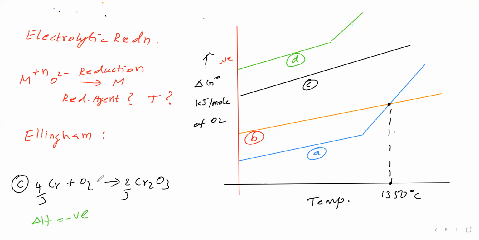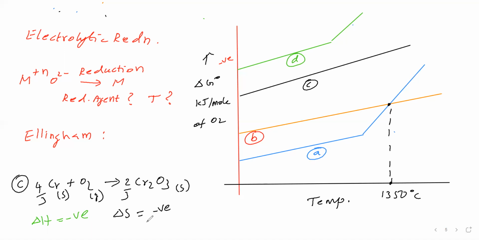Because metal combines with oxygen to give metal oxide, delta H is negative. Delta S, we will see. Metal is generally solid, oxygen is gas, and metal oxide is solid. So on the product side, no gas. On the reactant side, gas is there, which means delta S is negative.